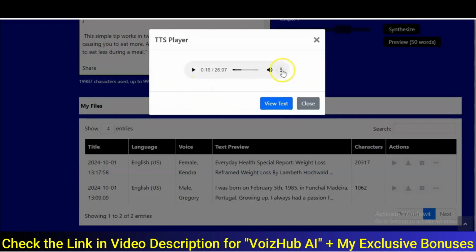And you can easily come right here to download the speech. Right, you click on download here, and it will be downloaded to your computer.